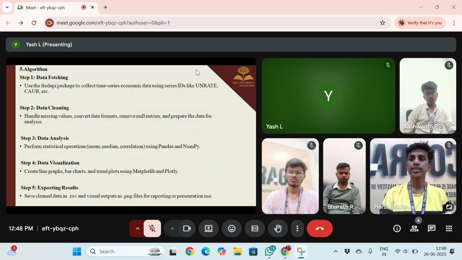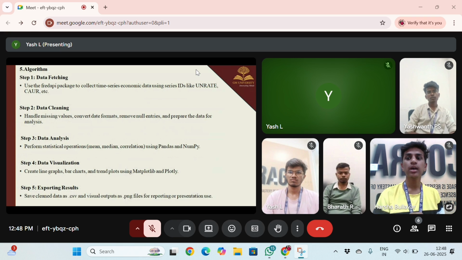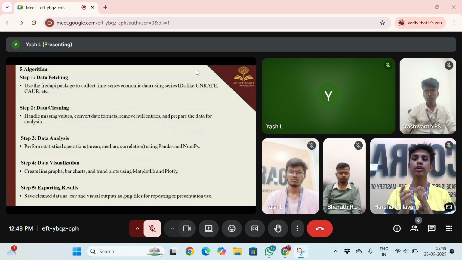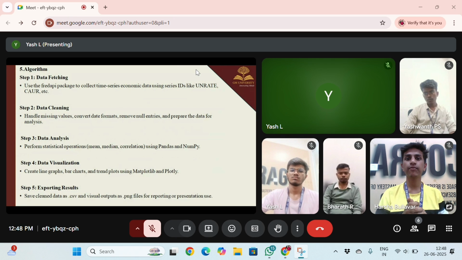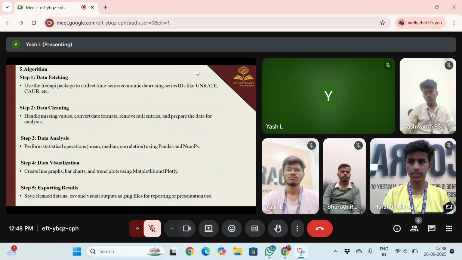These are the algorithm steps. Step 1: data fetching. Step 2: data cleaning. Step 3: data analysis. Step 4: data visualization. And step 5: exporting the results.